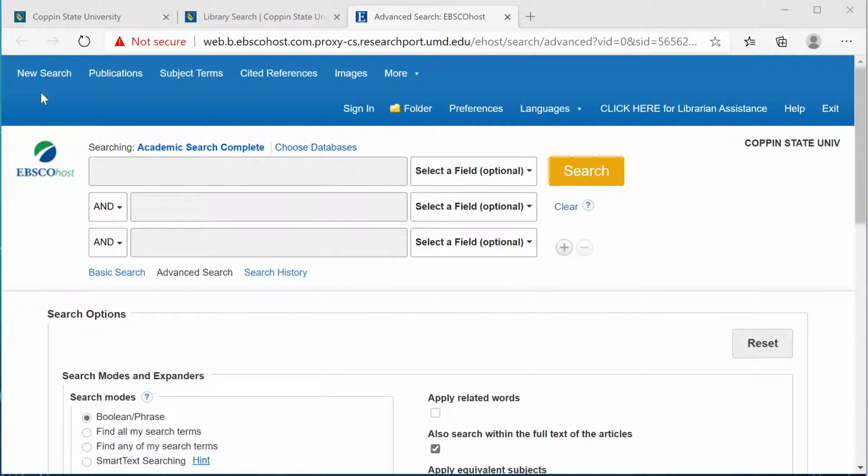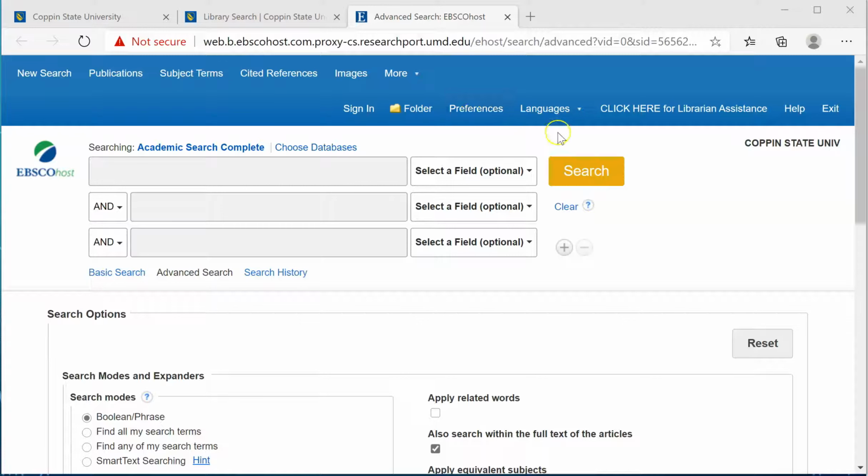Here we have the Ebsco search screen. The top left menu offers various search options and will change depending on which database or combination of databases you choose. The right menu stays the same, offering access to the Ebsco login, which is separate from the library account and offers temporary record storage.